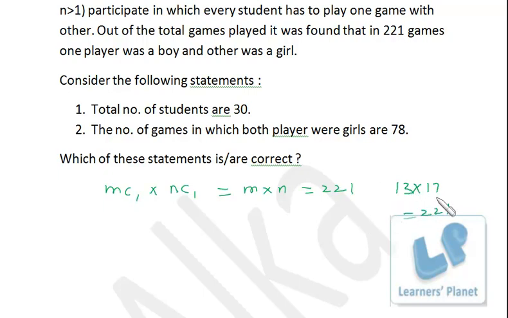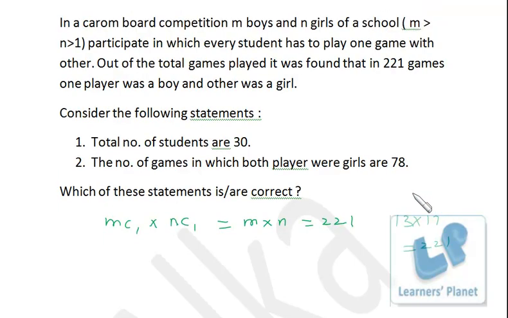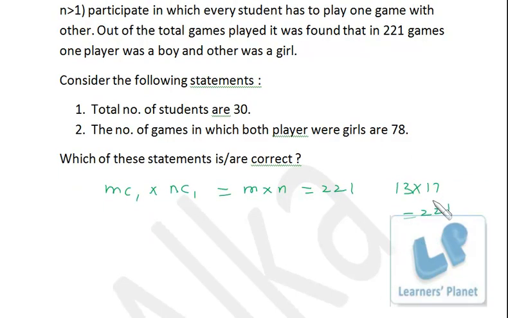Now which of them is M and which of them is N, that we have to find out. We are already given that M is greater than N. That means M is 17 and N is 13, that means 17 boys and 13 girls. That's pretty sure, right? So if 17 boys and 13 girls are there, in all there are 30 students. So this statement is correct.